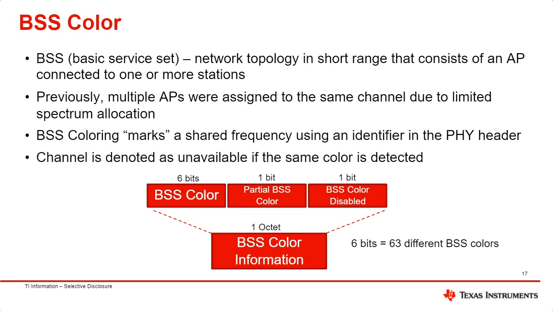BSS color aims to resolve this by assigning a color to APs. Connected clients must listen for the assigned colors before determining if the received frame is intended for them or not. If the BSS color is the same, then the client accepts the entire payload. However, if the BSS color is different, then the client knows that the frame is from another AP and the frame is ignored. The station is then able to immediately start transmitting. With BSS color, traffic from neighboring BSSs will not create unnecessary channel access contention.